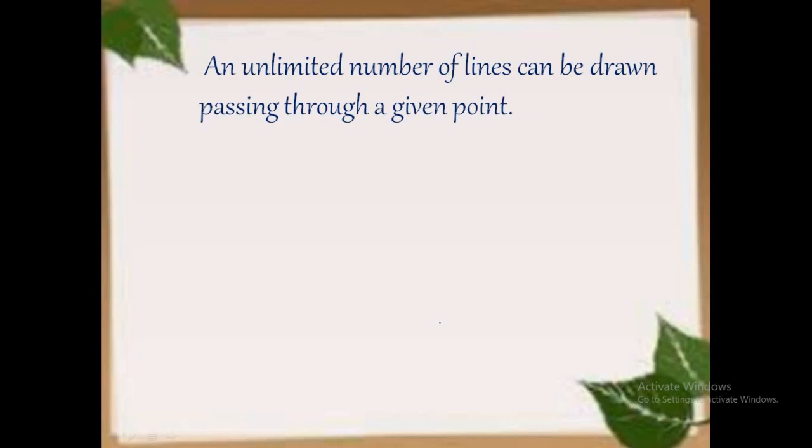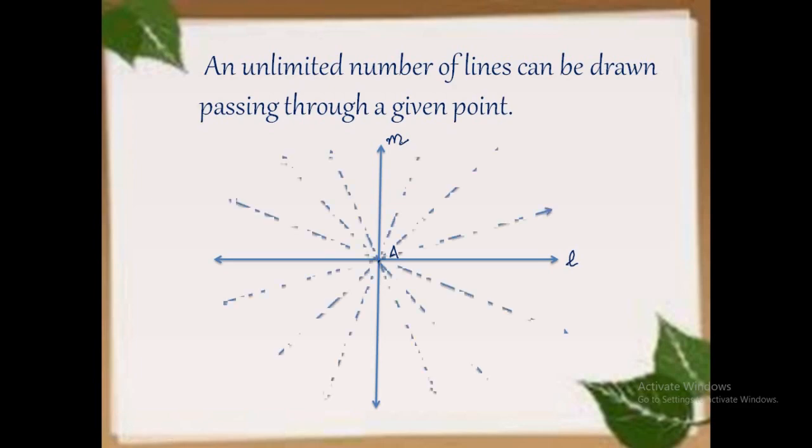I am drawing a line through the point A. Let it be L. Let's draw another line through the same point A. Let it be M.